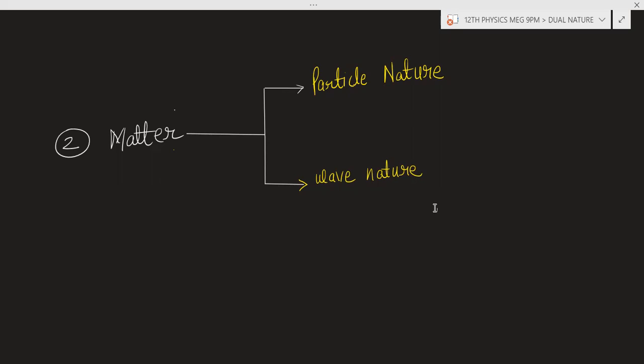There was an experiment done by scientists, the Davisson and Germer experiment, which we will study. In this experiment, they proved that electrons can show diffraction, electron diffraction.